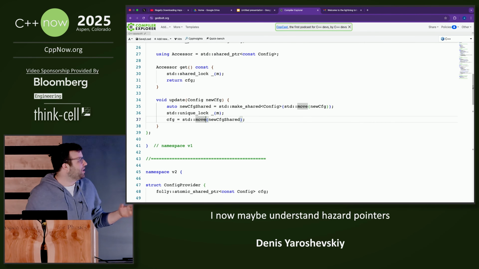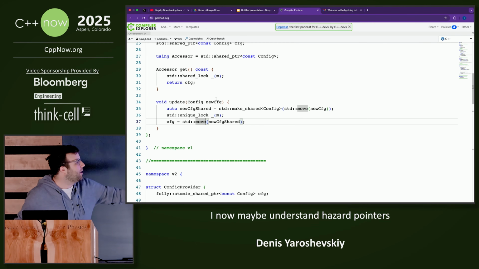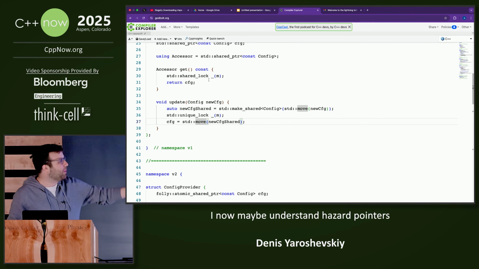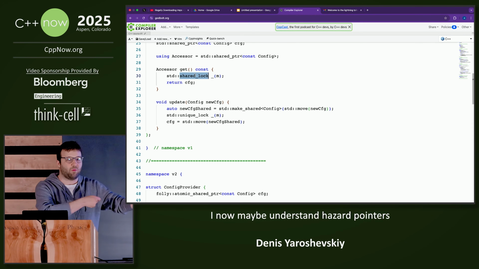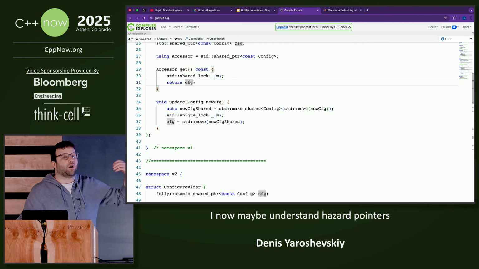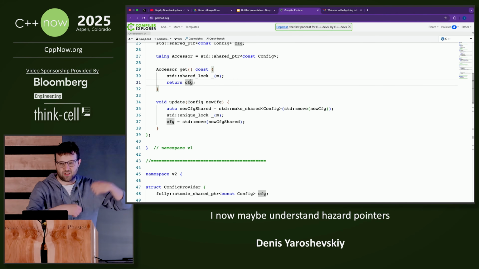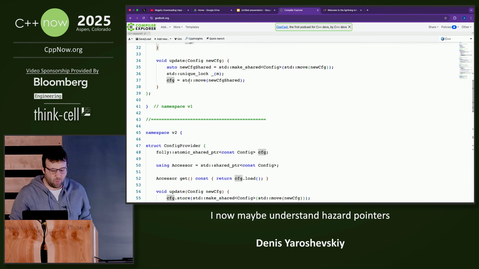So the problem here is, this is reasonable. You can write this, it will work. However, on our read path, we do a shared lock. So we have to write into some mutable state somewhere. And we do a counter increment, which is, again, all the readers will have to modify a counter somewhere. Not great. Can we do better?